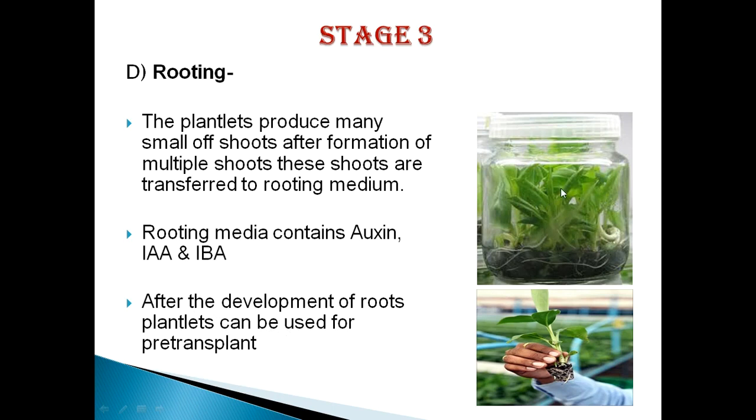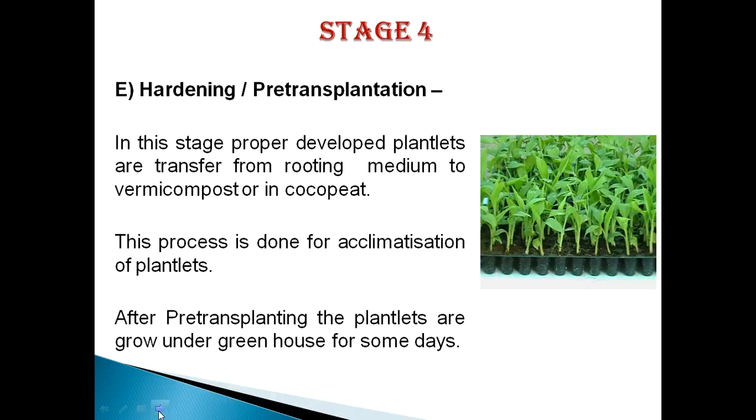So in this photo we can see a well-grown shoot, and the formed roots we can see at the bottom of the bottle. So in this stage we have to form roots on the developed plant. The major role in the formation of roots is due to the rooting hormones, that is, indole acetic acid and indole butyric acid. So in the next step we have to harden these plants